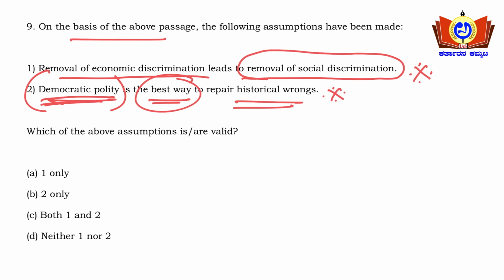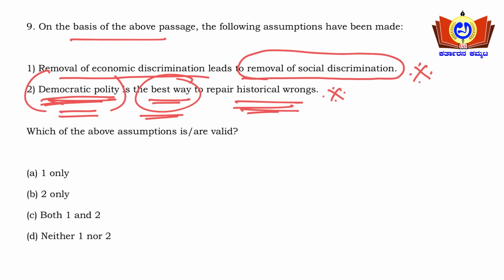Assumption is nothing but if at all you're assuming things. See here, the democratic polity is the best way to repair historical wrongs. This is an assumption, friends, because nowhere in the passage is it speaking about the political party system. If this needs to be true, somewhere in the passage he needs to tell that the democratic system is the better way to solve the historical wrongs. Then only we can assume that.